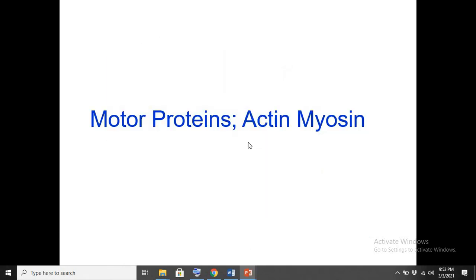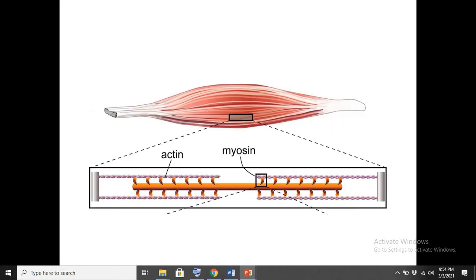So this is one type of function of protein, and some proteins are involved in motor activity. What is this motor activity, and what type of protein is involved in it? Actually, there are two special types of protein present in our muscle cells, one is actin and one is myosin.